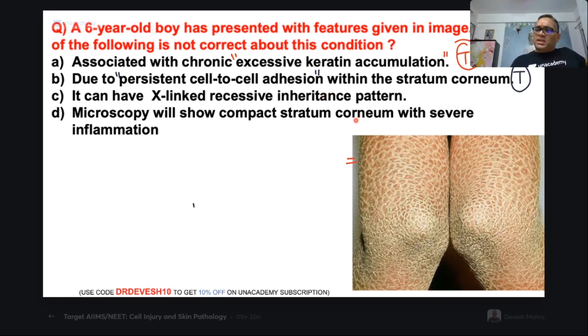Yeah, it can be seen in all age groups. It is not limited to one age group. It can be X-linked, but the pediatric age group is commonly affected. It can have an X-linked recessive inheritance pattern.